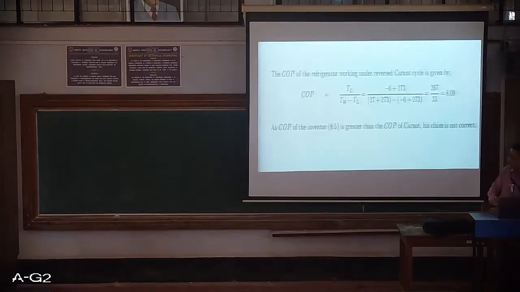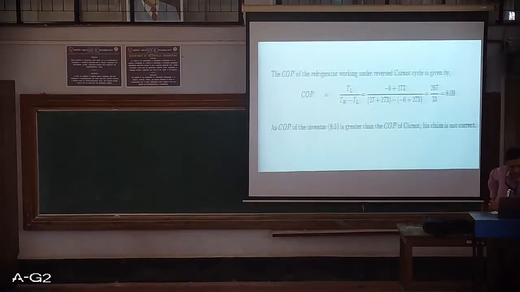Now the COP of the refrigerator working under the reversed Carnot cycle is given by, I will just calculate the COP of the Carnot, TL divided by TH minus TL. So minus 6 plus 273 is 267, and I will also convert 27 degrees centigrade to Kelvin by adding 273. This is 300 minus 267. So we get a COP of 8.09.